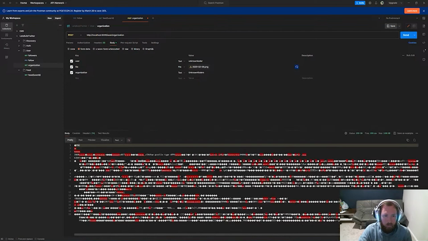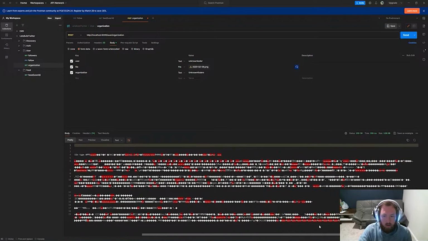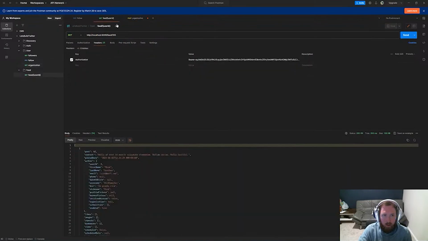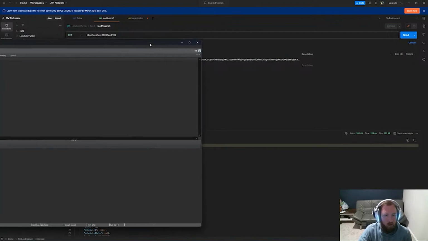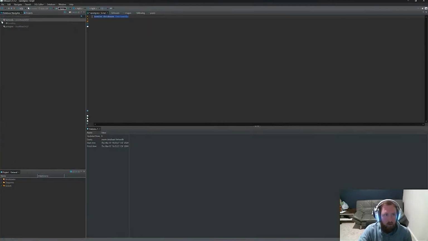Okay. So we got data back. It is a PNG. You know, I am actually surprised that that went through. Like, extremely surprised it went through. Let's just go into DBeaver, and we come into FwitterDB databases, and I just want to see what the user looks like.